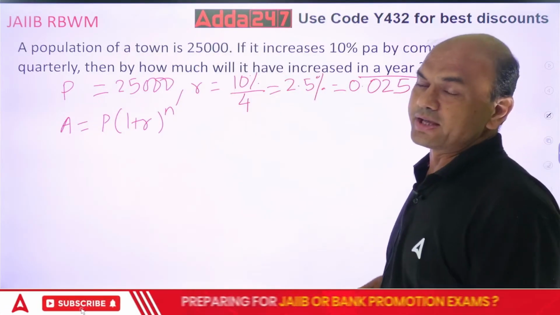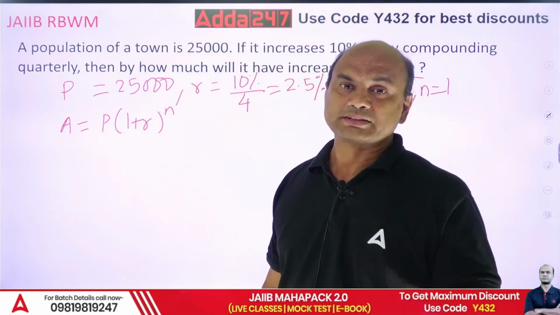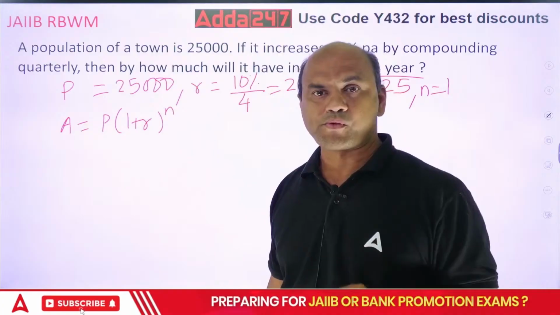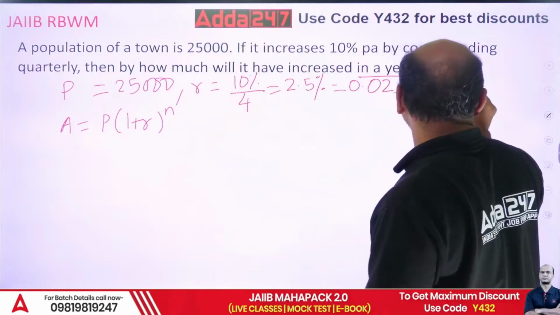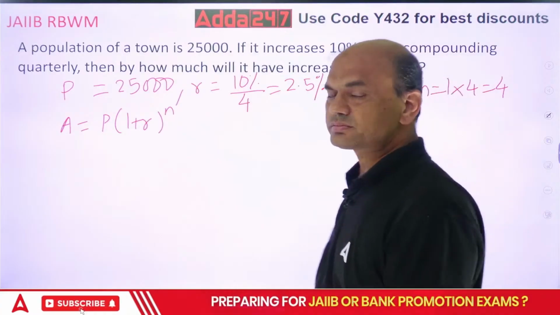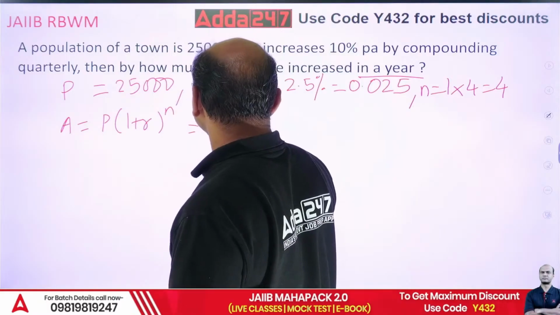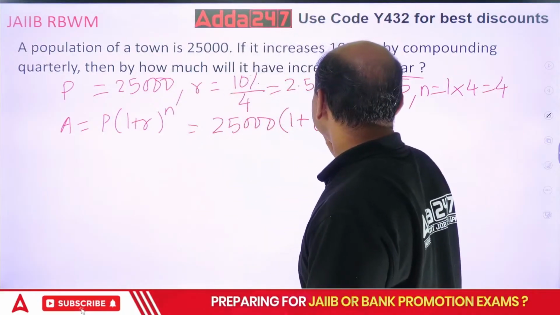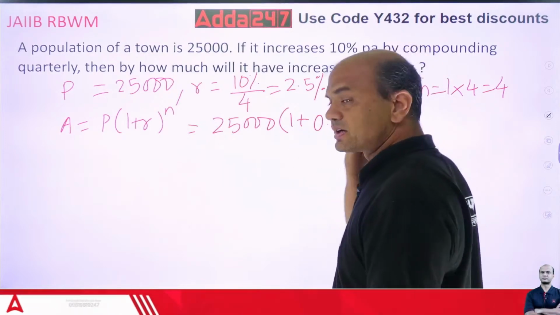But now as I am compounding quarterly, what will I do? The number by which I divide R, same number I will multiply it to N. If it is half yearly, then multiply N by 2. If it is quarterly, multiply N by 4. So 1 into 4 is equal to 4. Now use this. This numerical comes for 2 marks. 25,000 into (1 plus 0.025) raised to 4. Now this is a tough part.